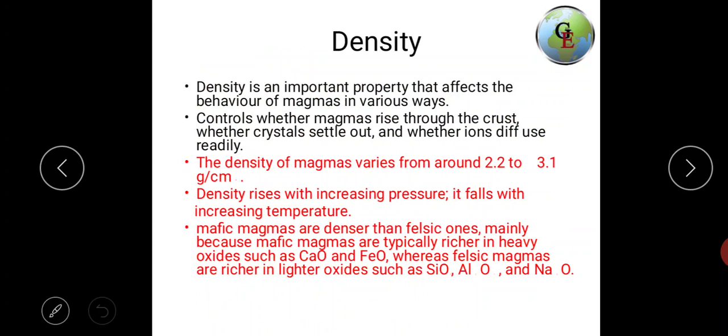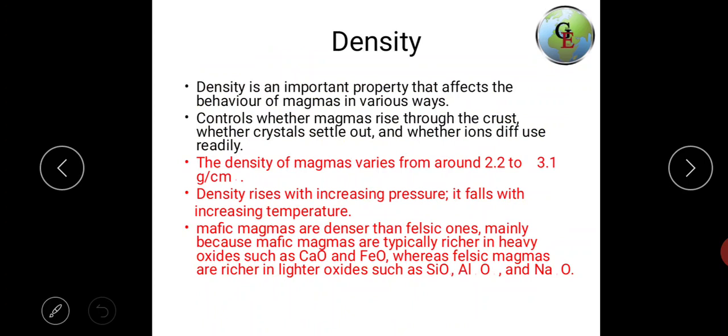Then density. Density is an important property that affects the behavior of magma in various ways. It controls whether magma rises through the crust, whether the crystals settle out, or whether the ions diffuse radially. The density of magma varies from around 2.2 to 3.1 grams per cubic centimeter. Density rises with increasing pressure, and it falls with increasing temperature.